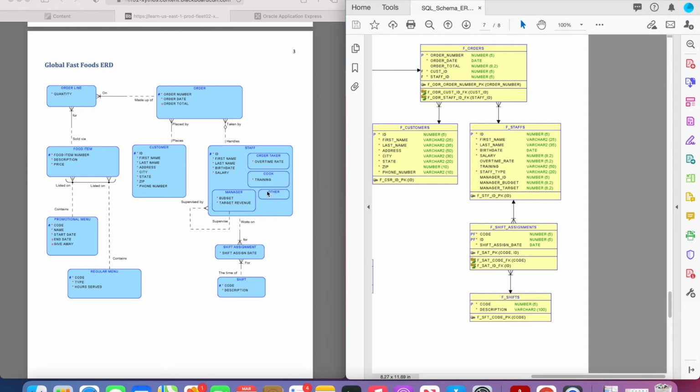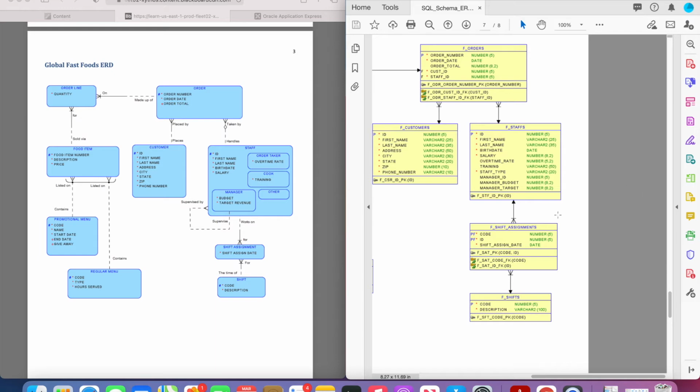And those are all from the subtypes. And what happens here is they just become optional attributes because overtime rate is not going to apply to cooks or managers, but it does apply to order takers. So it's optional. If someone's an order taker and they're in there, they will have an overtime rate. But if a cook is in there, they're not going to have an overtime rate.